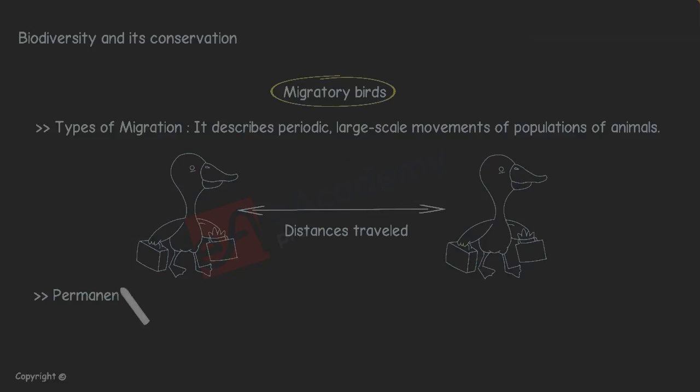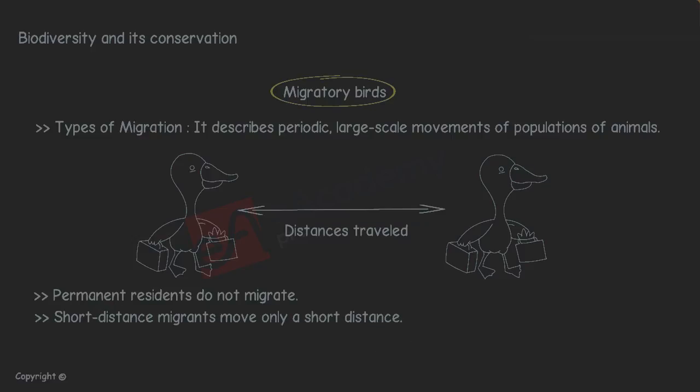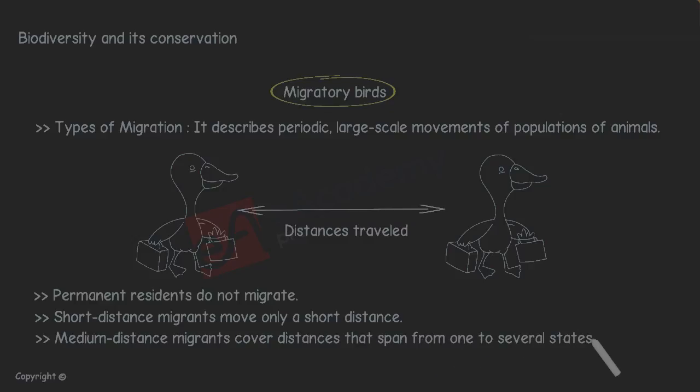Number 1. Permanent residents do not migrate. They are able to find adequate supplies of food year-round. Number 2. Short distance migrants move only a short distance, as from higher to lower elevations on a mountainside. Number 3. Medium distance migrants cover distances that span from 1 to several states.